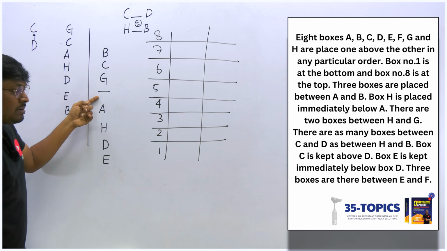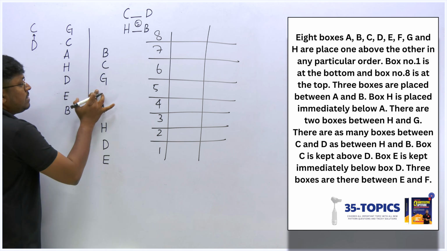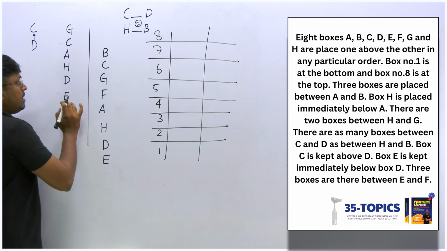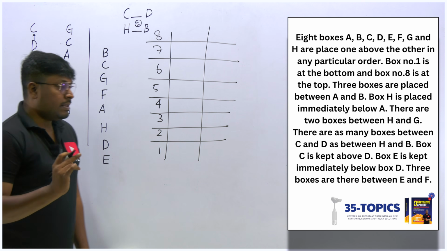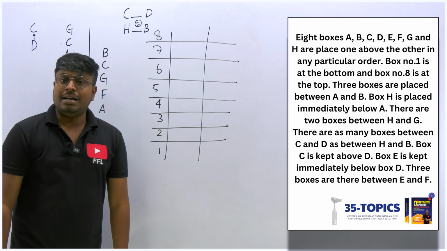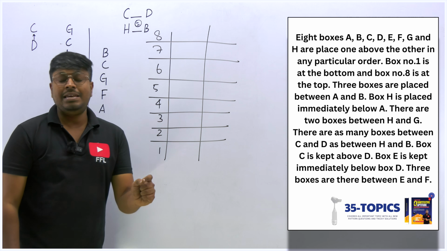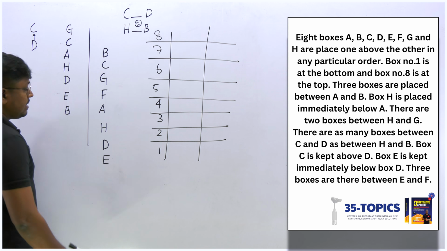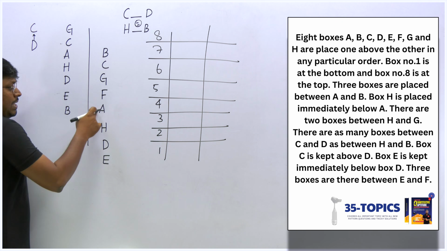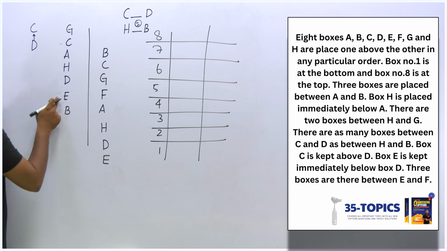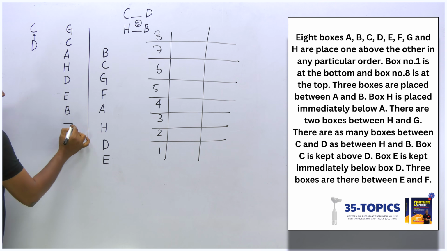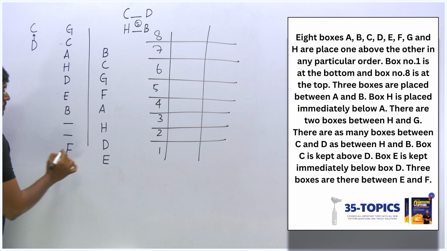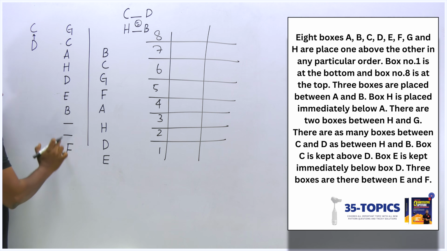Only one letter is remaining, which is F. This is the place for F, right? So still one more point is there. The last point, 3 boxes are between E and F. Between E and F, there is a gap of 3 boxes. So here between E and F, 1, 2, 3, and I should place F here. Only then can we say between E and F there will be a gap of 3 boxes.